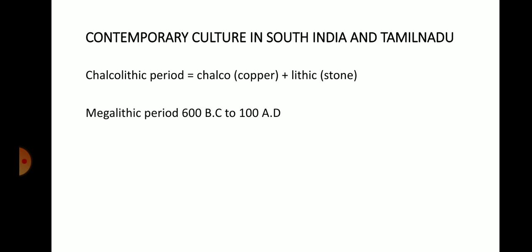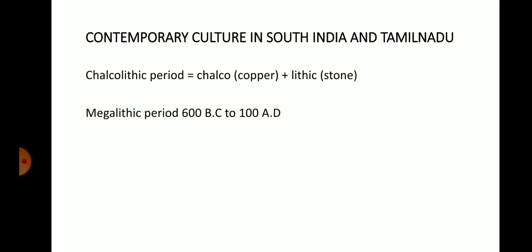It is a Greek word. In Greek, chalco means copper and lithos means stone. During this period, people of southern India used copper as an important material, and also used stones.